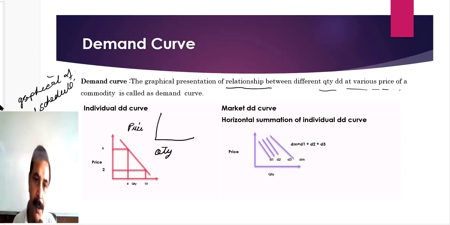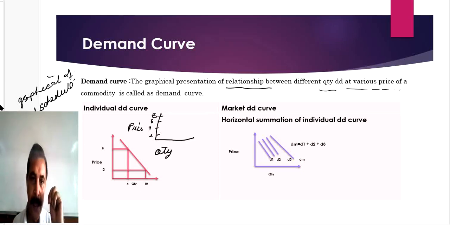So according to the schedule, the prices were 2, 4, 6, 8. And the demand was 2, 4, 6, 8, 10. If you are using a schedule, then you have to prepare the graph according to the values given in the schedule.